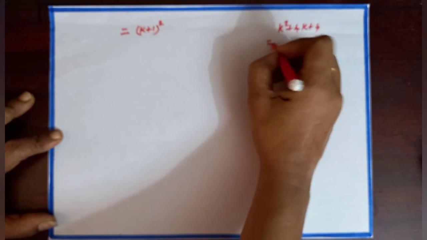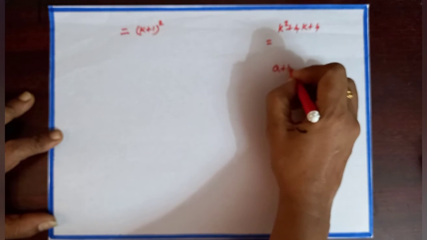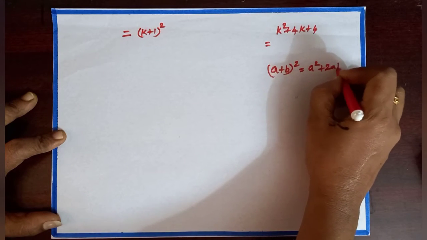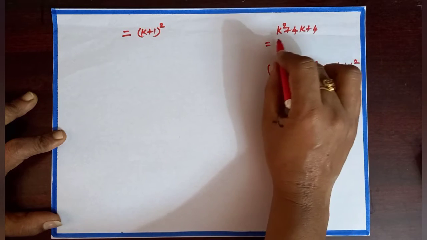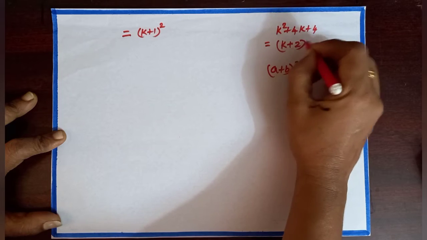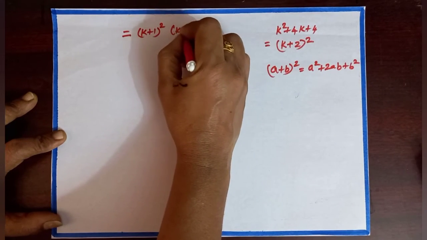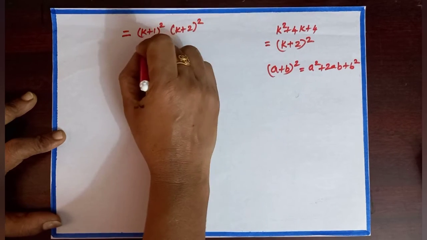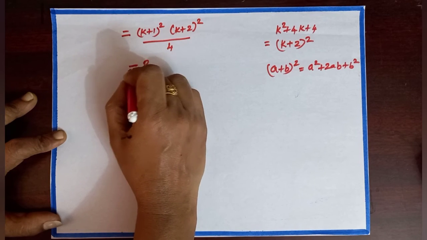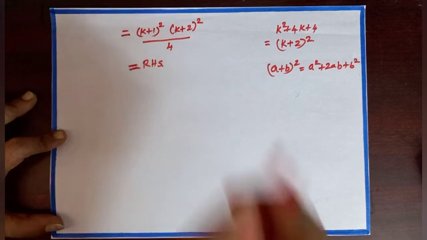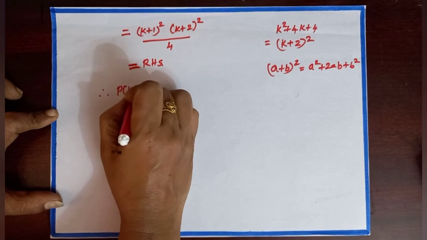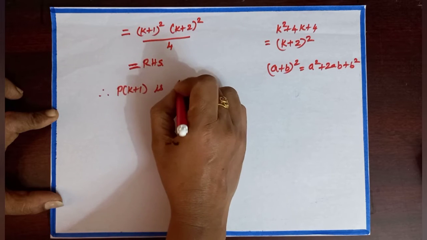It is in the form of a plus b the whole square, which is equal to a square plus 2ab plus b square. Then we get k plus 2 the whole square. So k plus 2 the whole square by 4, which is equal to RHS. Therefore, P of k plus 1 is true.